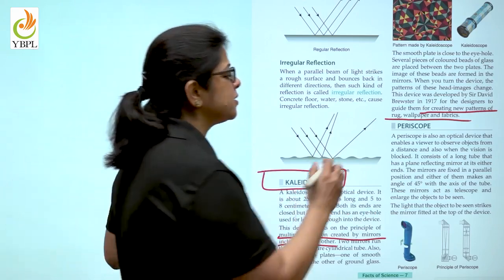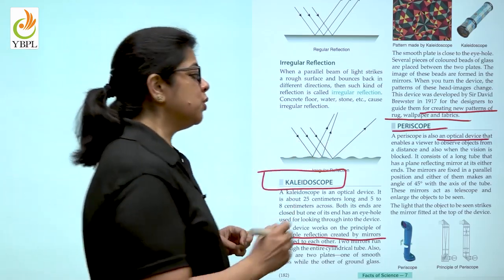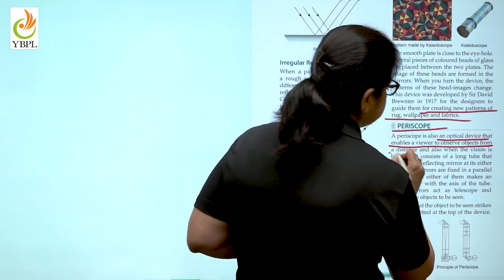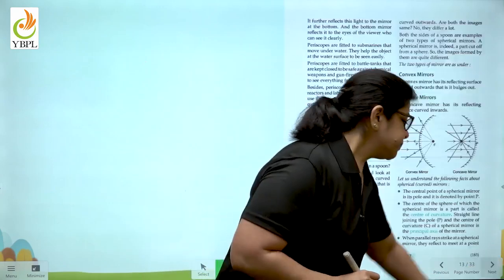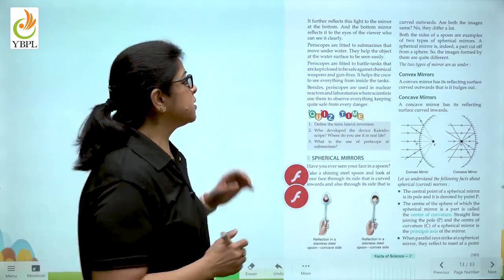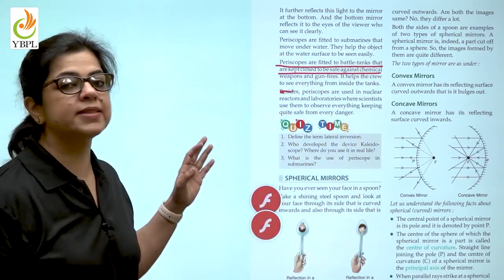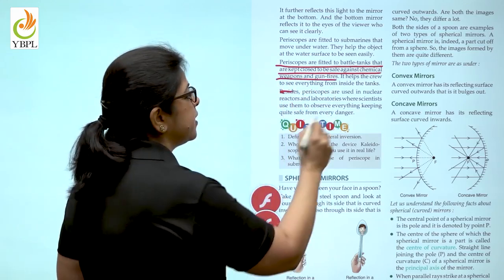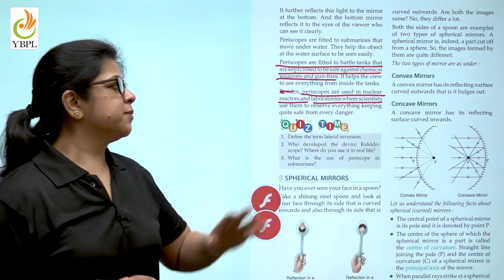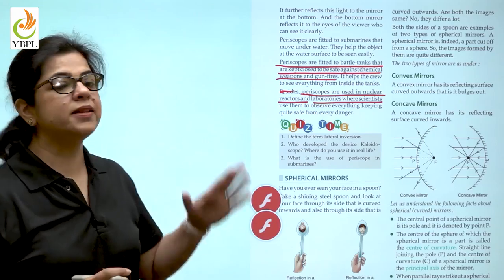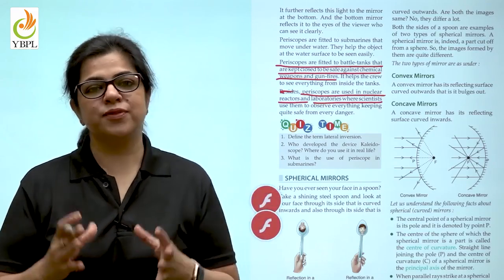There is a similar device called a periscope, which is also an optical device. Now, what does this device do? It enables a viewer to observe objects from a distance, also when the vision is blocked. So, where is a periscope used? A periscope is fitted to a battle tank and kept close to be safe against chemical weapons and gunfire. They are also used in nuclear reactors and laboratories where scientists use them to observe everything, keeping them quite safe and away from the danger. So these were the applications of reflection.